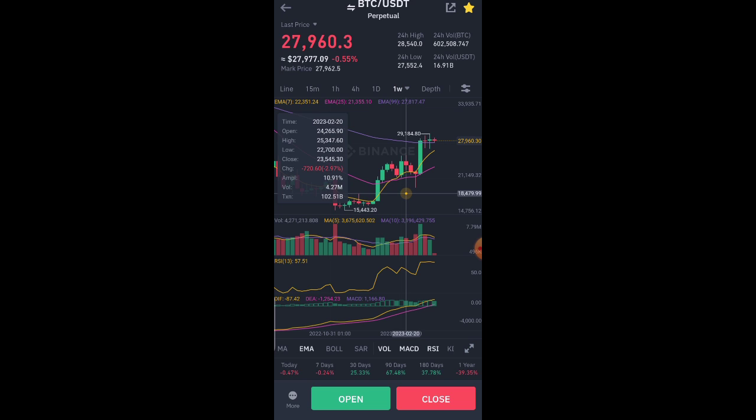So let's use 25,400 as our entry. And for our exit, let me check the high of this candlestick. Let's say the high is 28,540, so let me use 28,600 as my stop loss. All right, now I have set both my take profit target and my stop loss target. I can also make some settings whereby I can take profits along the way. I'll show you how to do that.